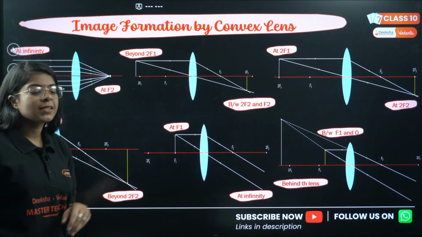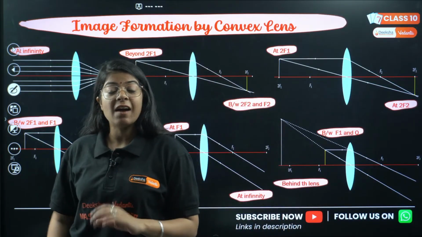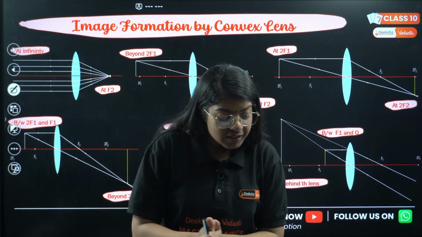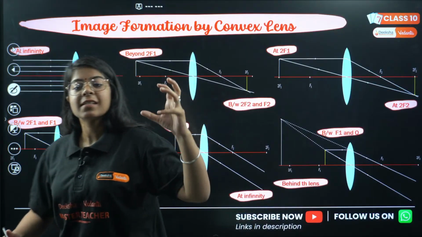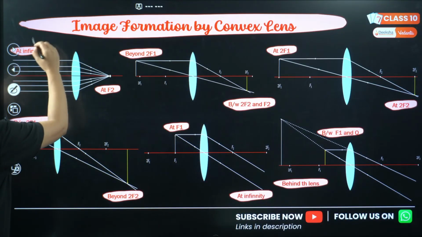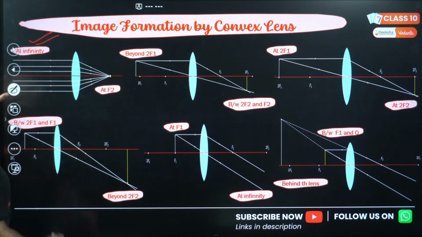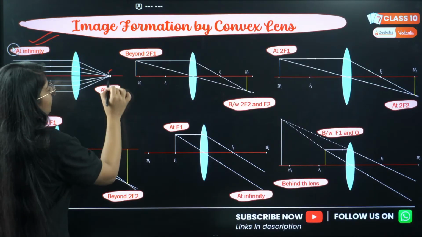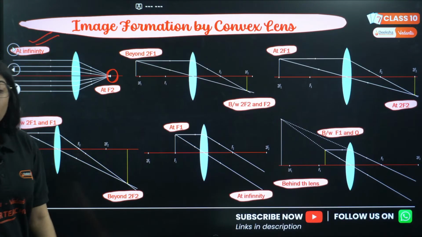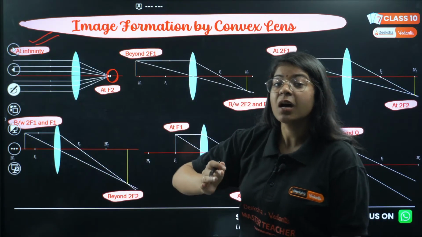So this is the image formed by convex lens. Now again we have 6 cases here. First is when the object is at infinity. When the object is at infinity, the image will be formed at focus. But in the mirror, it was on the same side of the mirror.